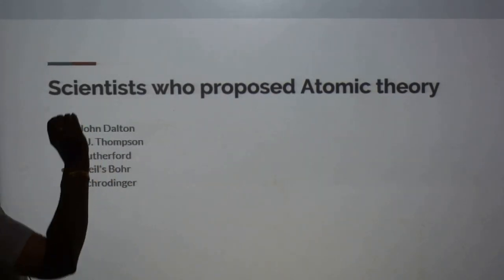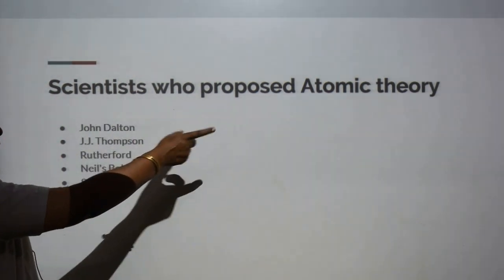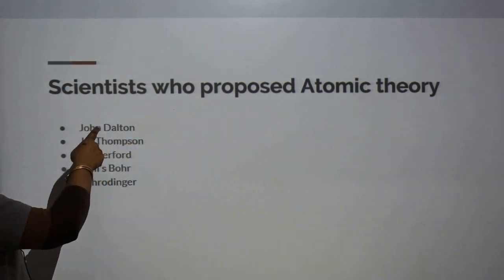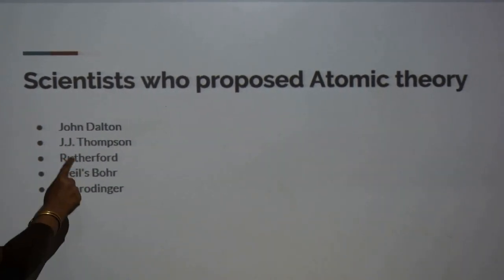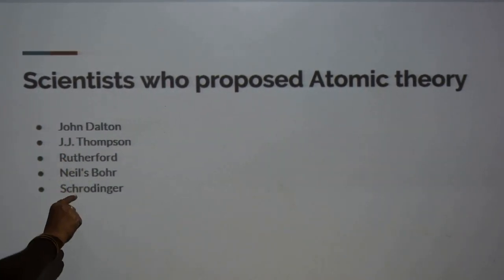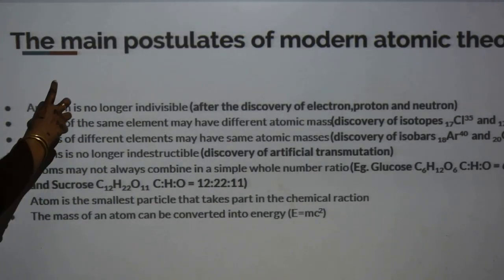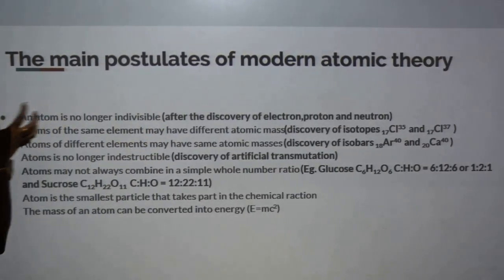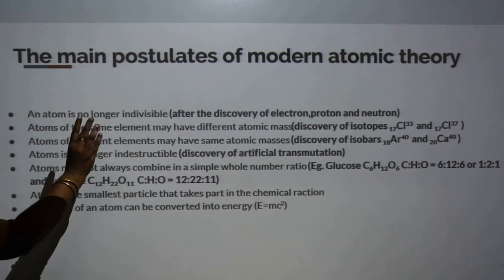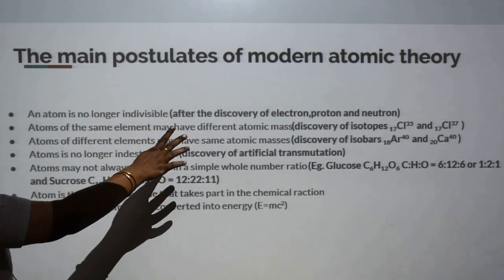Points. Today we study atoms and molecules. The first atomic theory was proposed by John Dalton. Next, his theory was corrected by Thomson, Rutherford, Niels Bohr and Schrödinger. Next we see the main postulates of modern atomic theory. An atom is a divisible particle. Atoms of the same element sometimes show different atomic masses.